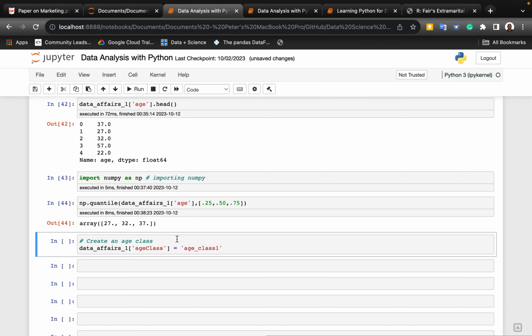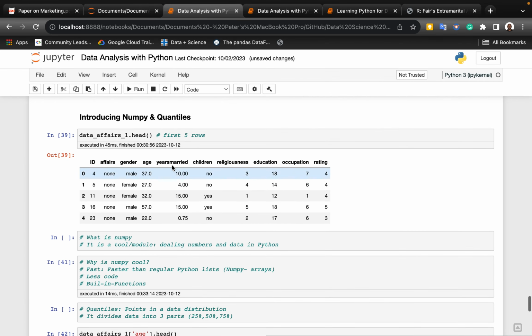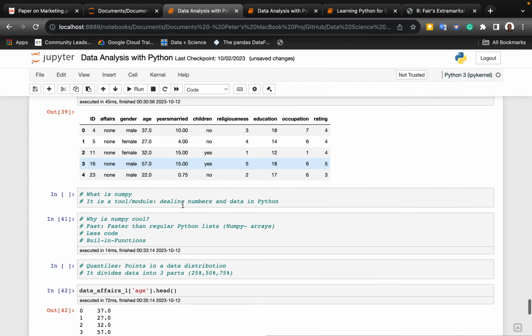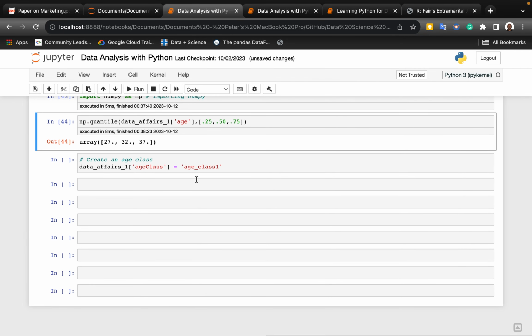We're going to look at the minimum of the data, and the maximum, then we're going to look at these 3 parts, and we're going to create classes. In data analysis, in a situation like this, we're probably going to have classes, and we're going to understand this marital affairs data, what's up with the classes, and what are the things that lie in those classes. So now let's start with the main one.